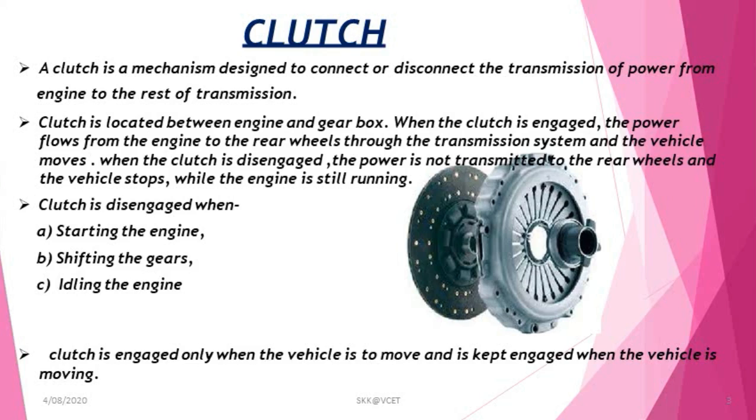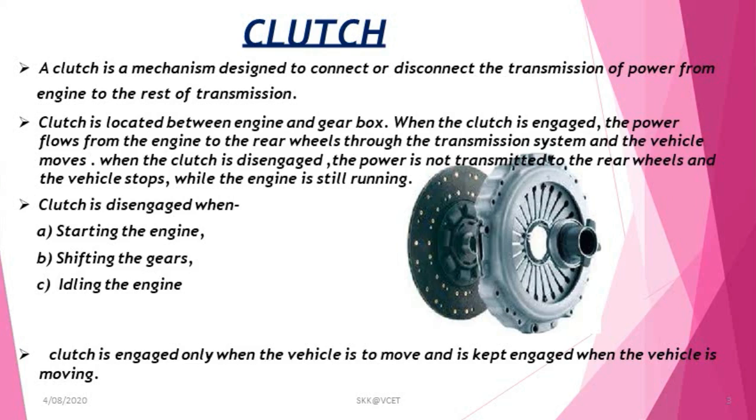Gradual engagement is nothing but engaging the clutch without any jerking. Torque transmission means it always transmits the maximum torque to the rest of the system without any problem in all conditions. Heat dissipation means that due to the large heat generated during clutch application, the rubbing surface of the clutch must have adequate area for proper heat dissipation.